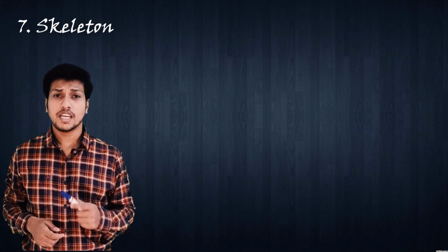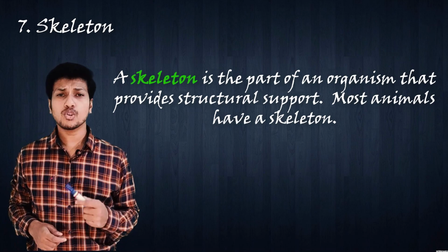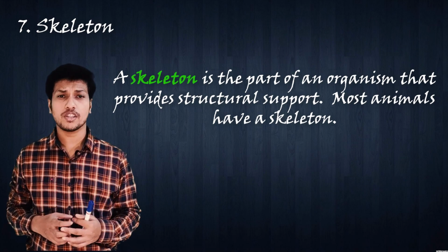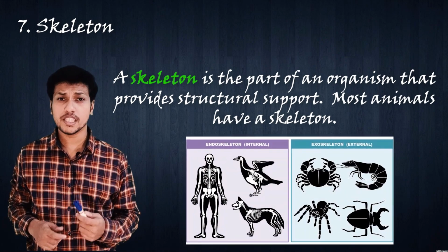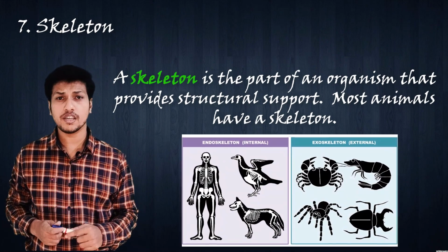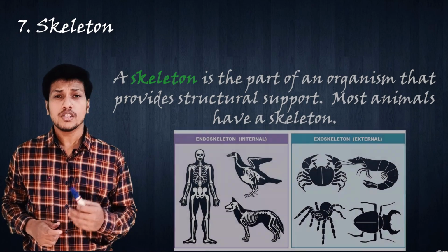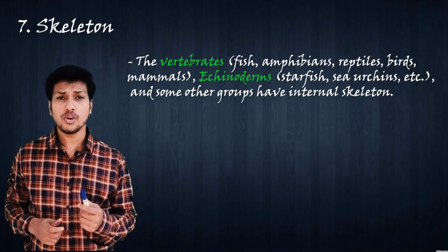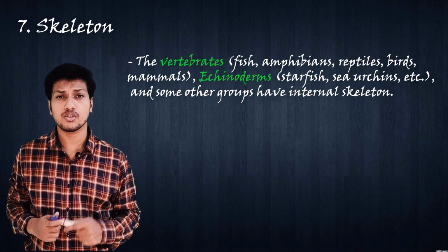And finally, the last feature is the skeleton. Skeleton is a part of an organism that provides structural support. Most animals have a skeleton that provides strong scaffolding for organ attachment. There are two types of skeleton: internal skeleton, also known as endoskeleton, and external skeleton, also known as exoskeleton. Groups like vertebrates, echinoderms, and some other groups of animals show an internal skeleton. An internal skeleton grows along with the animal's growth.